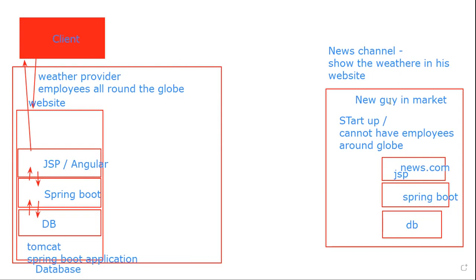Now for this guy, along with this JSP, we have a news.com JSP, right? He will have one small area in his JSP as weather. In this section, he wants to display the data. Now for the weather provider, it is not a big deal. He has everything. He just has to share the data. So what they do, this guy will build a web service. He will write one program.